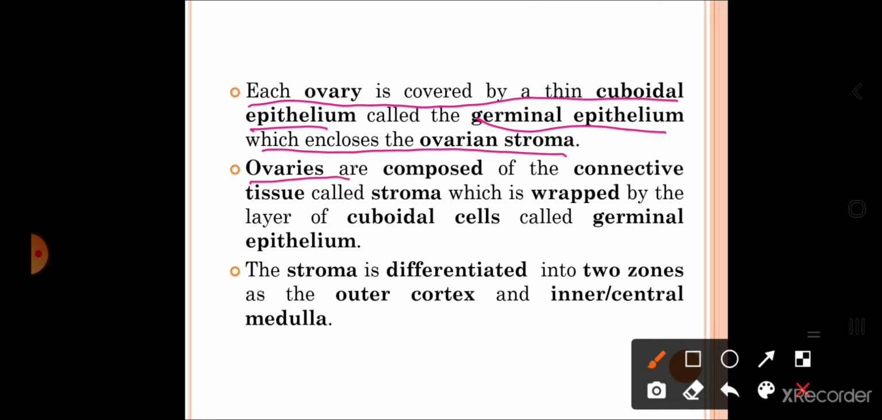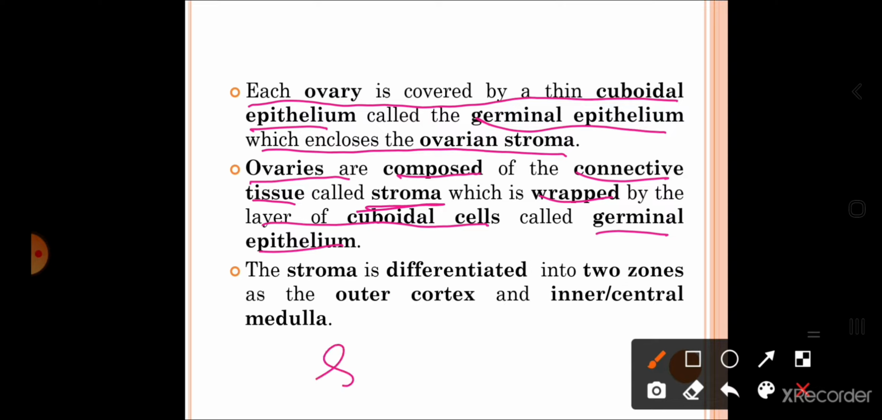Ovaries are composed of the connective tissue called stroma, which is wrapped by the layer of cuboidal cells called germinal epithelium. Same thing. So, what is ovary composed of? Stroma. What is stroma? It is a region of connective tissue. What covers stroma? Germinal epithelium. And what is that germinal epithelium made up of? So, it is made up of the cuboidal epithelium.